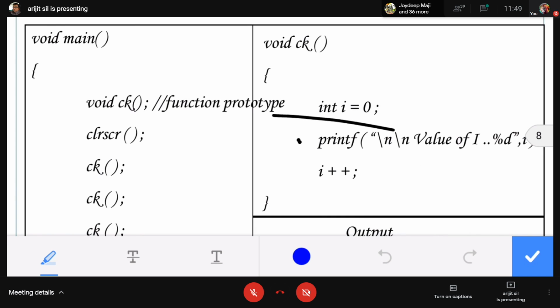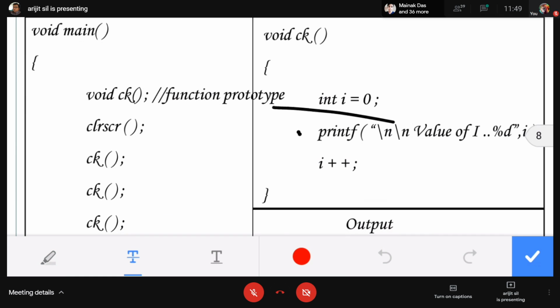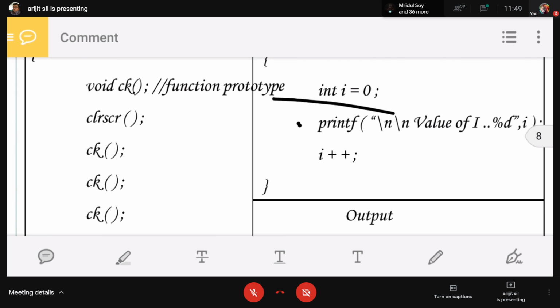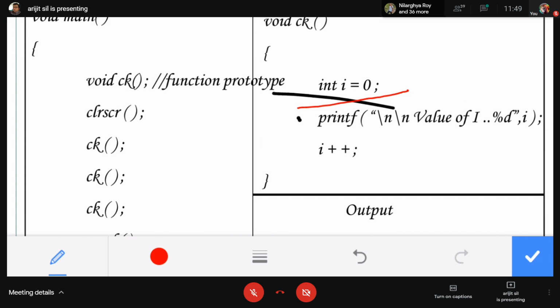See that int I equals to 0. When we call the ck function, again I will be initialized by 0. So the value of I is now 0. Again the value of I is increased by 1 because I plus plus. I plus plus means I equals to I plus 1. Now the value of I is 1.